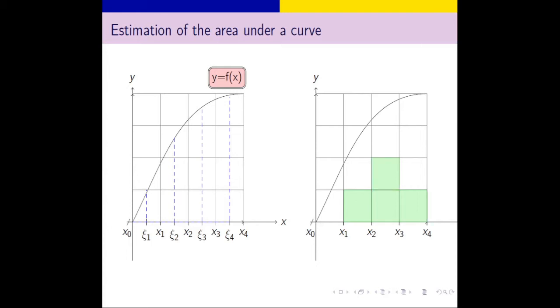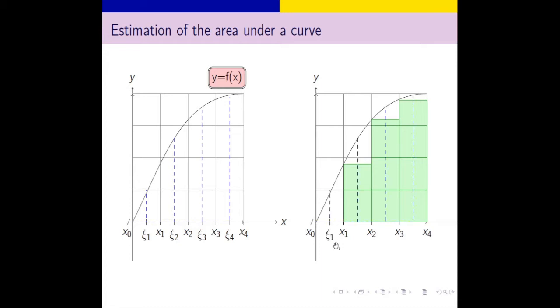Now you see here, 7 squares are complete, and there are some rectangles. You can see these are rectangles, so this is a lower sum corresponding to this partition. Further, we can divide this subinterval into another two subintervals by adding some points.